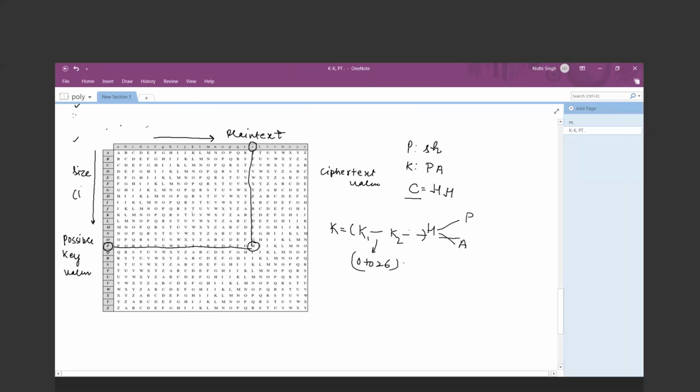Now you say, is the brute force attack possible over the Vigenere cipher or not? Think over it.